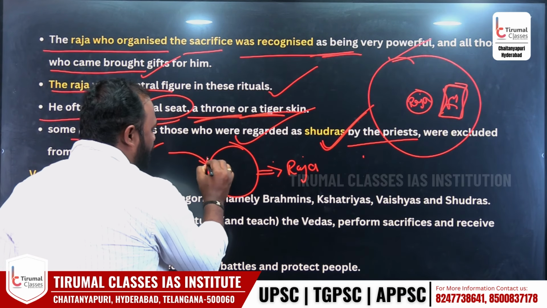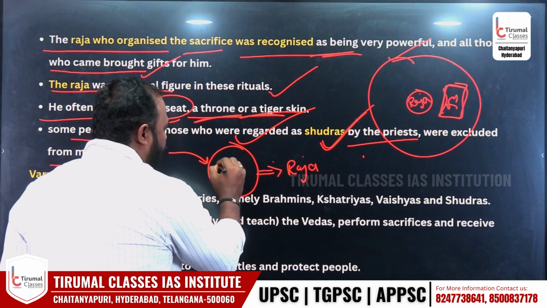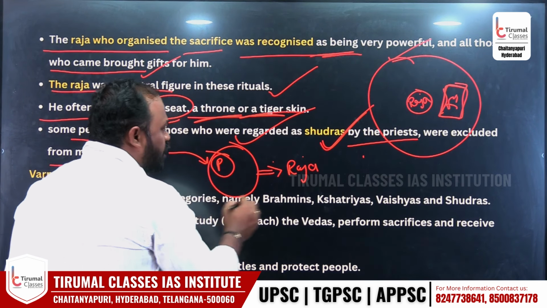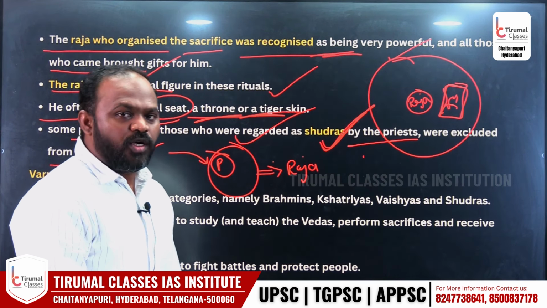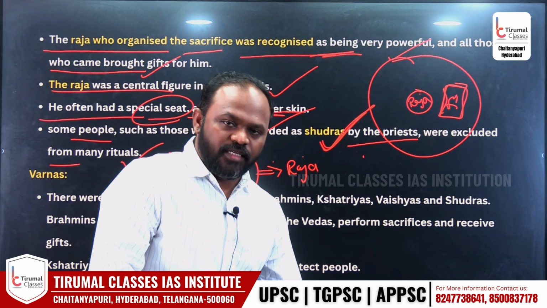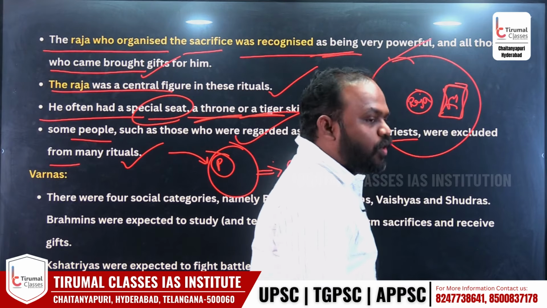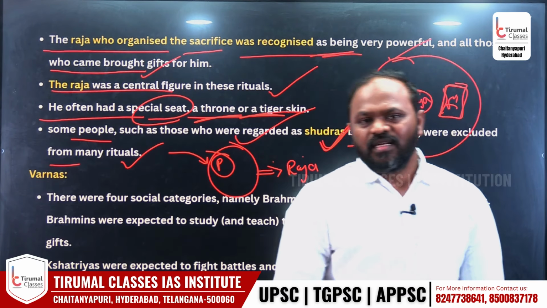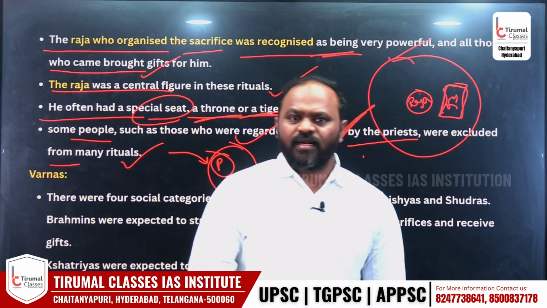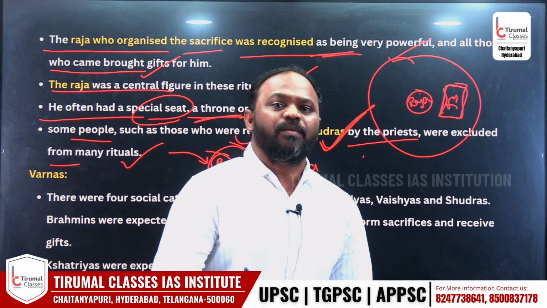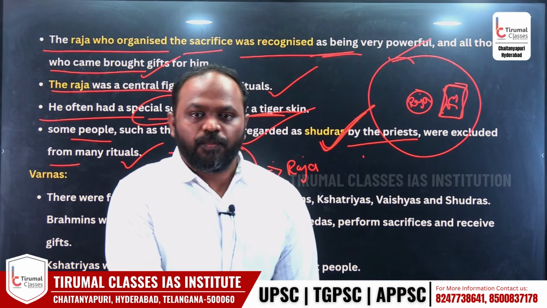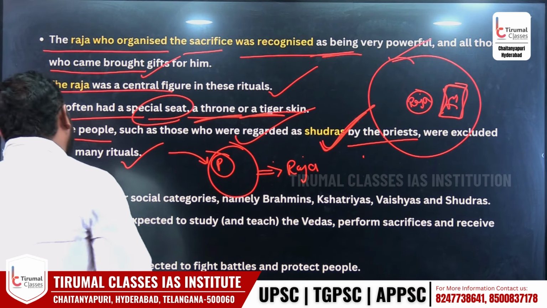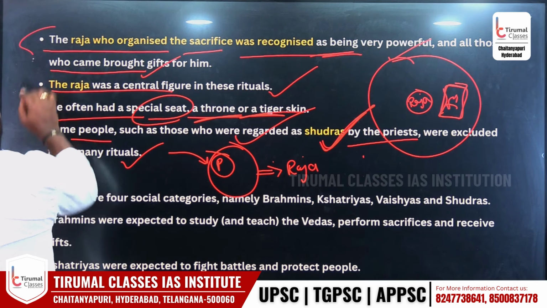Who is doing all the rituals? They are all performed by priests. These priests were not allowing Shudras to perform or to be a part of these rituals. And in ancient times Shudras were treated as untouchables, or they were called not clean people, hence they were not allowed to perform or participate in such big sacrifices. I think everyone understands, right?